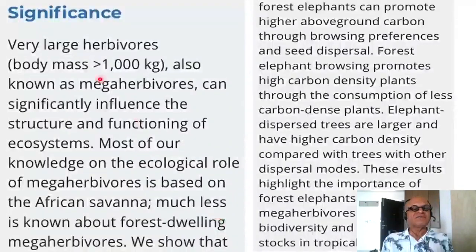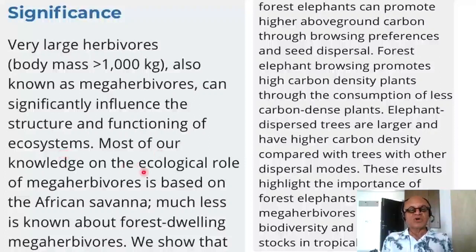In terms of significance, very large herbivores with body mass greater than 1,000 kilograms, also known as megaherbivores, can significantly influence the structure and function of ecosystems. So this is where evolution has worked in a way that elephants choose what they want, but the co-benefits and the response of the ecosystem are such that they adjust to the positive impacts of elephants, because elephants do perturb the forest significantly when they want to graze. They can knock down trees to reach the foliage at the top, for example. So you have to see how the species recover after elephants have done their work.